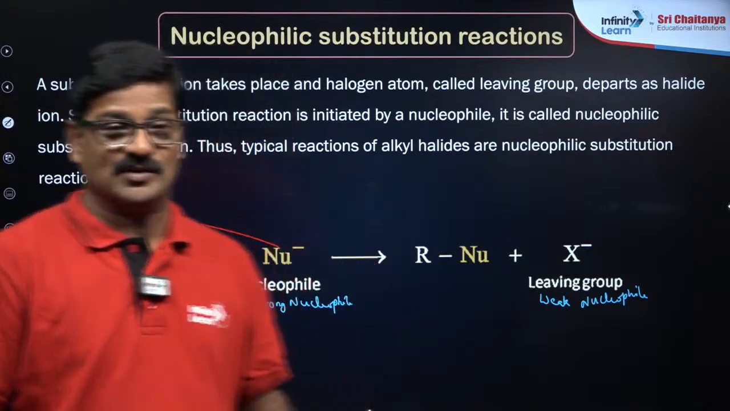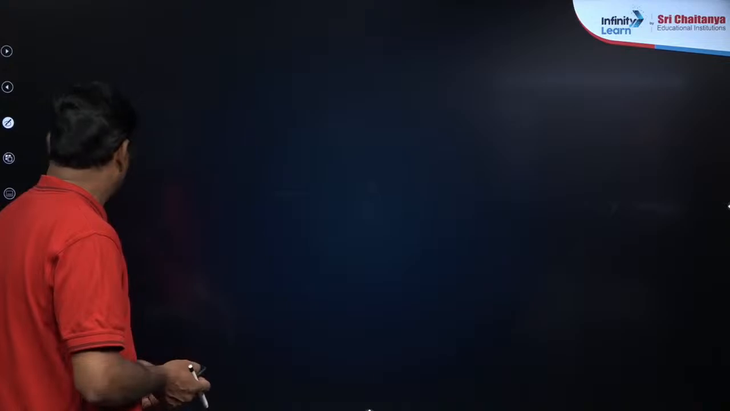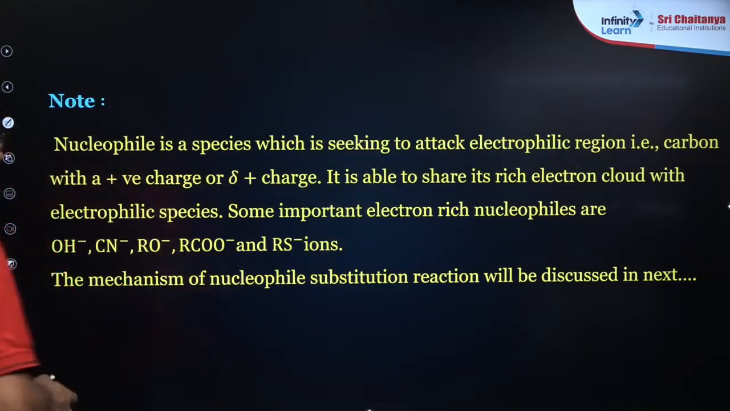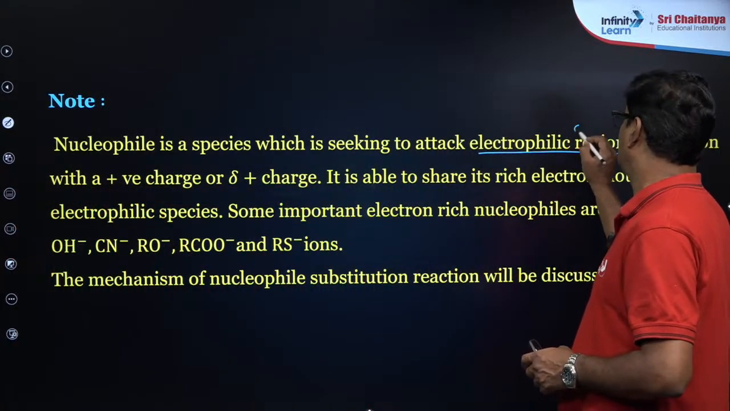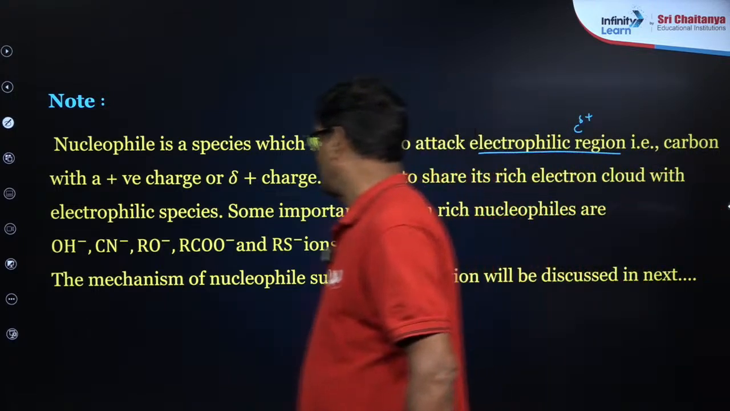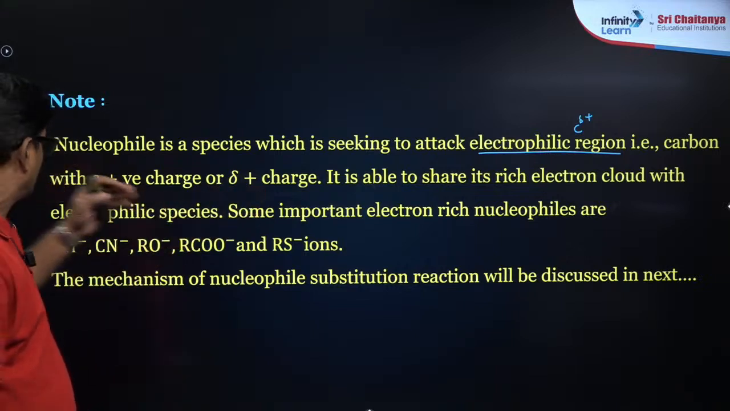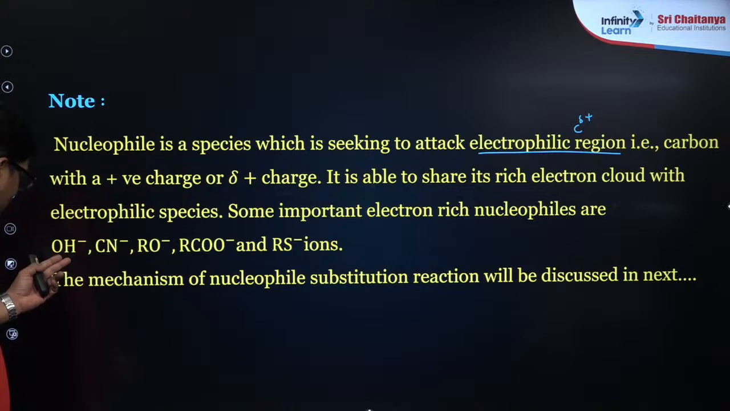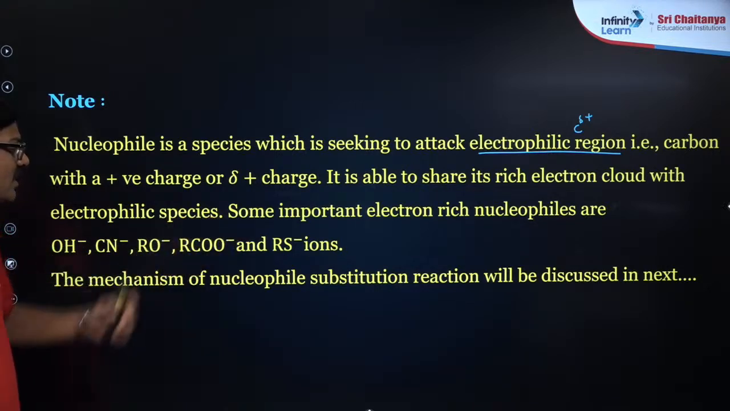Fine, that's good. So a very important factor I just want to give you. Nucleophile is a species which seeks the attack of the electrophilic region. Here हमारा electrophilic region क्या होगा? Positively charged carbon. Okay, carbon with a positive charge or a partial positive charge. It is able to share the rich electron cloud with electrophilic species. Some important rich electron species: hydroxide, cyanide, alkoxide, carboxylate, okay, or S minus.